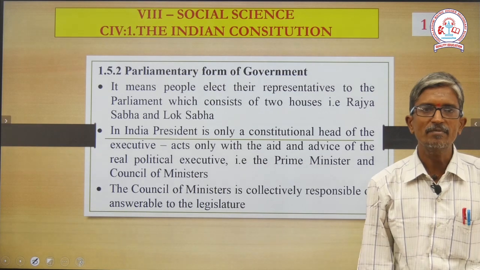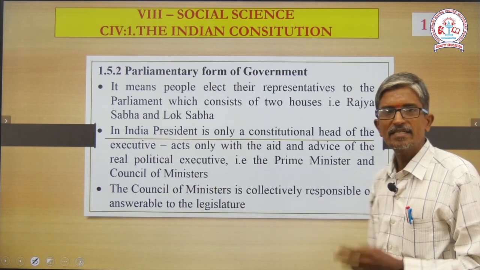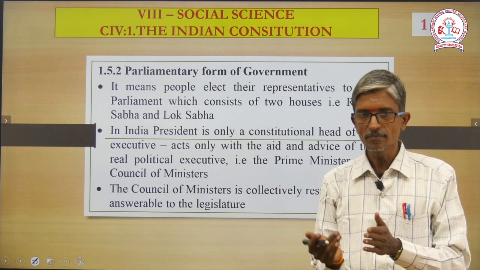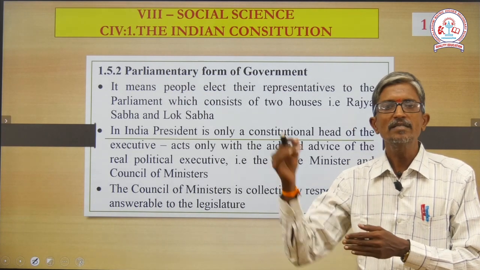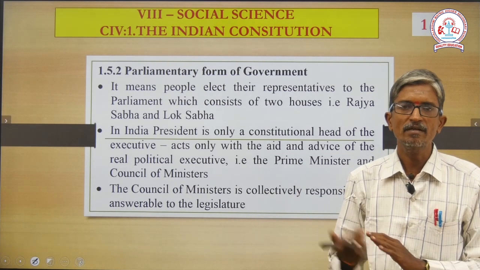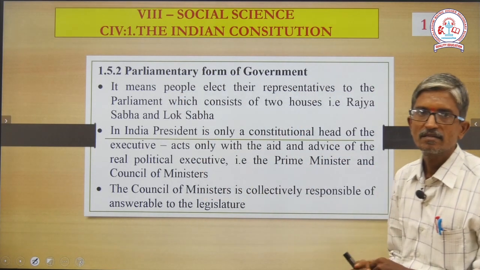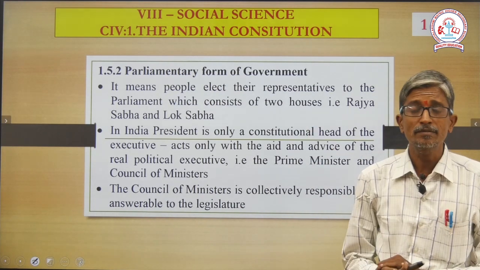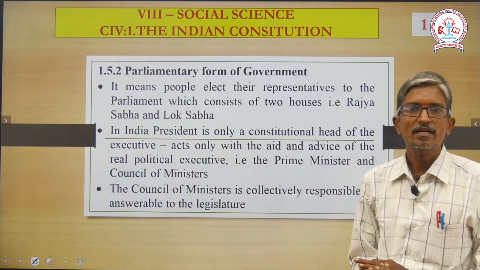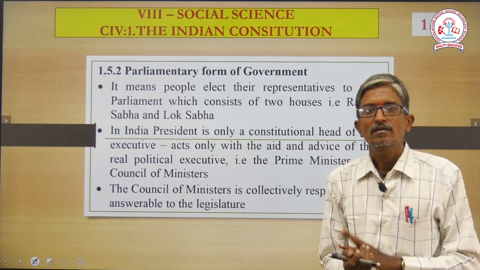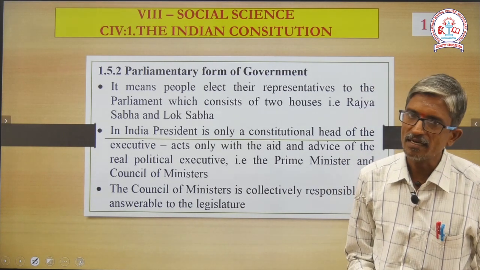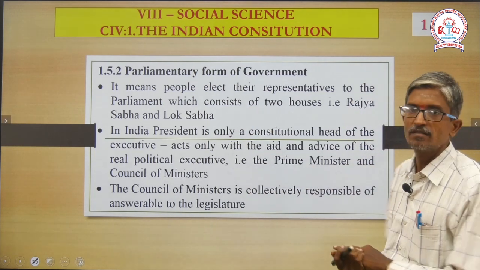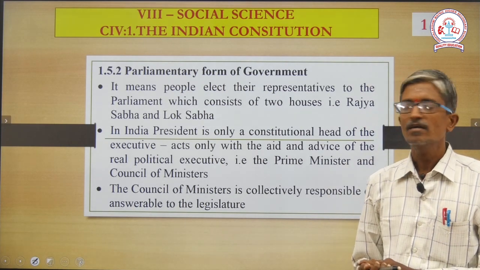Okay, next, parliamentary form of government. Why is it said to be parliamentary? Because we have 2 houses, Lok Sabha and Rajya Sabha. About this we are going to discuss a little more in forthcoming lessons. It means people elect their representatives. I told you before, in India we are conducting election in 2 methods. One is direct election and another one indirect election. Consists of 2 houses. The houses are Rajya Sabha and Lok Sabha.